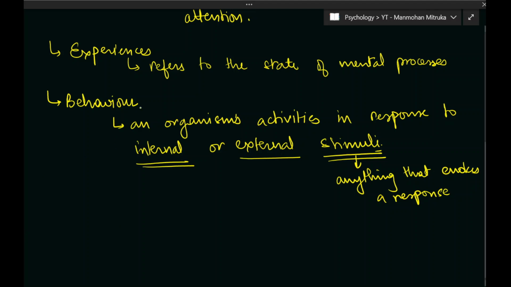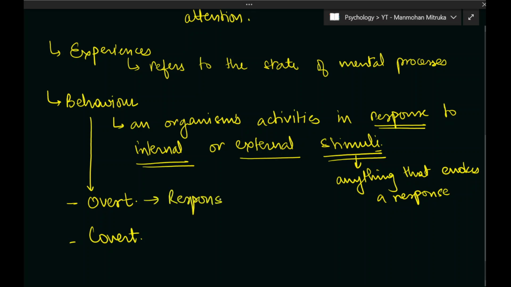Now this response itself can also be internal or external. So behavior can be overt or behavior can be covert. When the response is external, it is called overt behavior, and when the response is internal, it is called covert behavior.